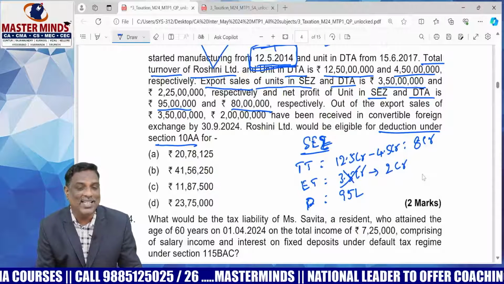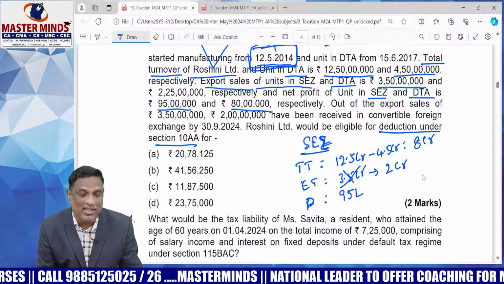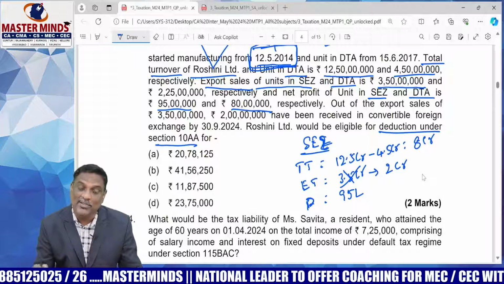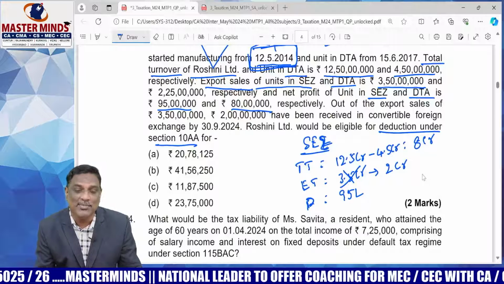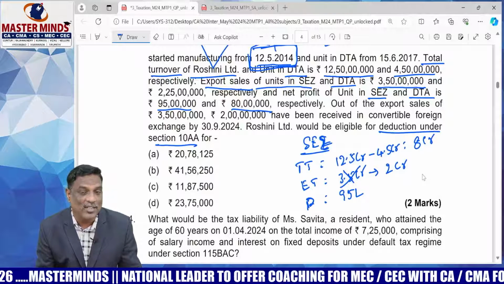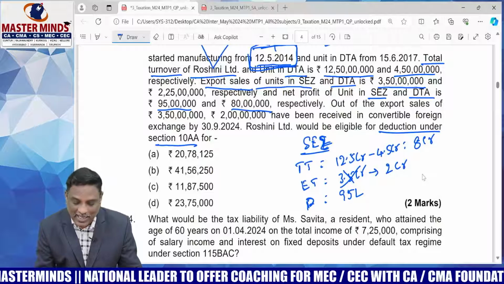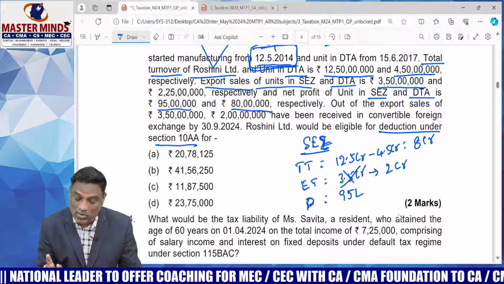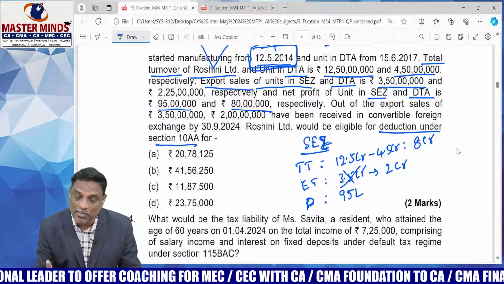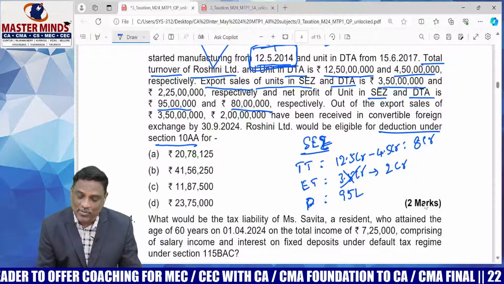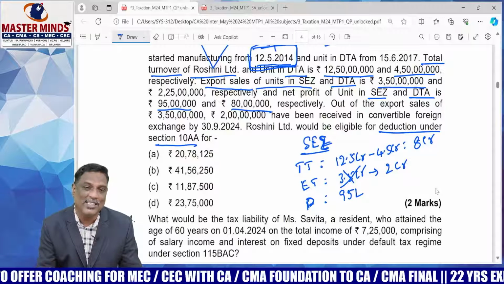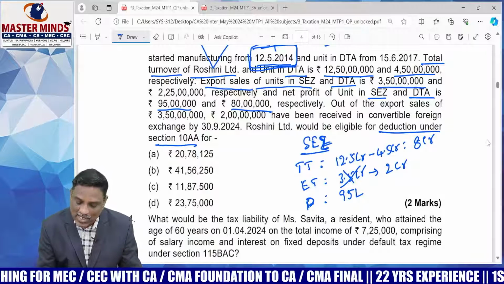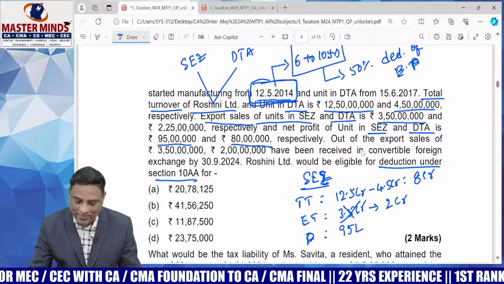There was a condition in 10AA: export turnover is nothing but consideration for exports either received in India or received outside India but brought into India within 6 months or such extended period. Otherwise, such turnover is not treated as export turnover. Here actual export turnover is 3.5 crores, but only 2 crores were brought into India within the time limit. Therefore, 2 crores itself is to be considered as export turnover instead of 3.5 crores. That's the important information. Now calculate the deduction under section 10AA.